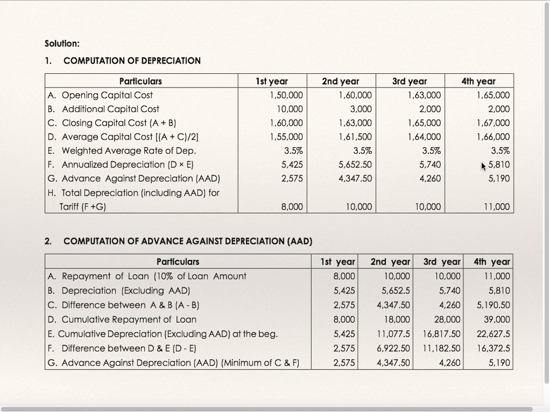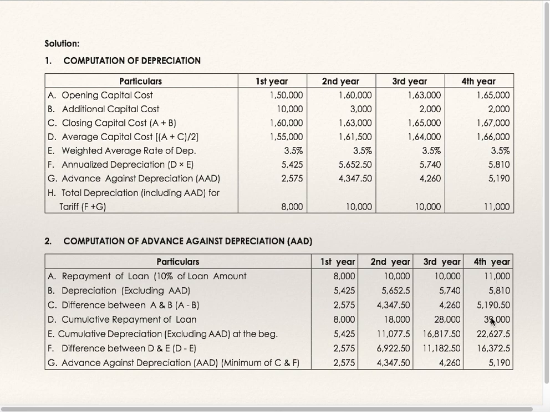3.5% of that is annual depreciation. Now go to the second statement. Repayment of loan is 11,000. Annual depreciation we have just calculated. The difference between these two, cumulative, is the addition of all the four, 39,000.